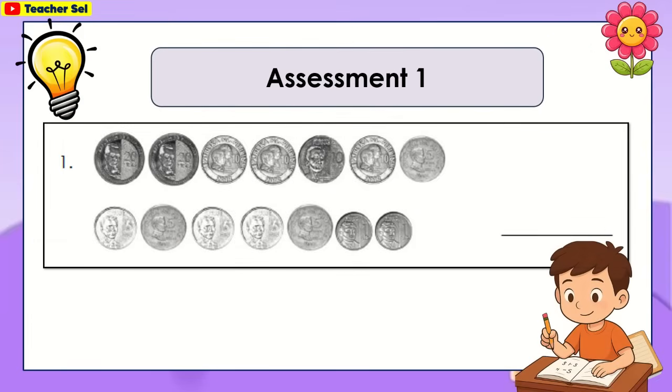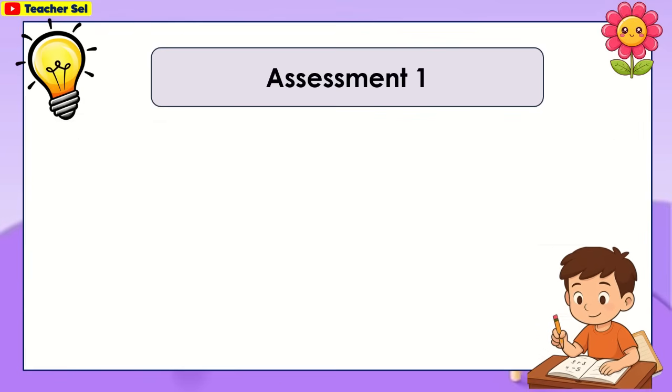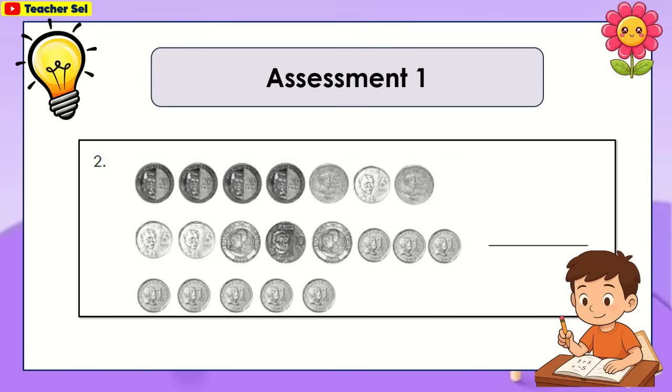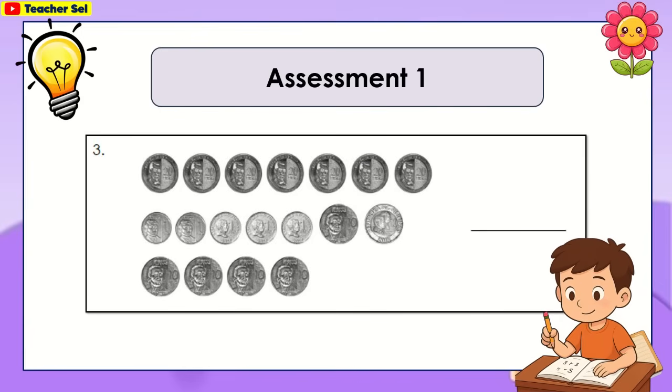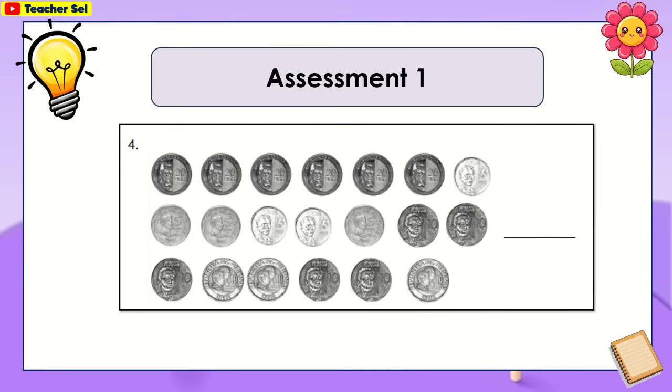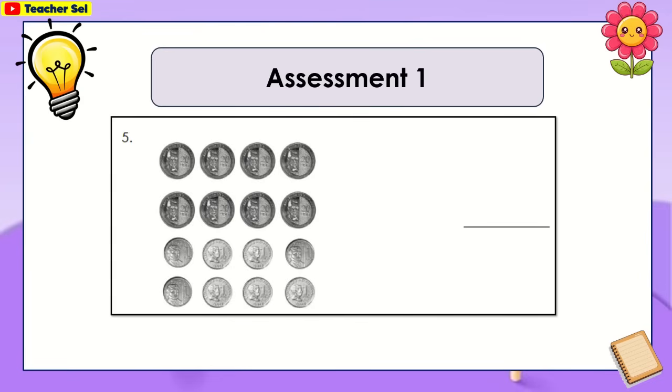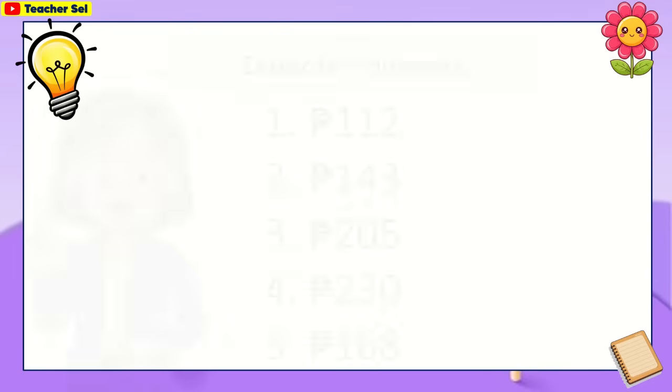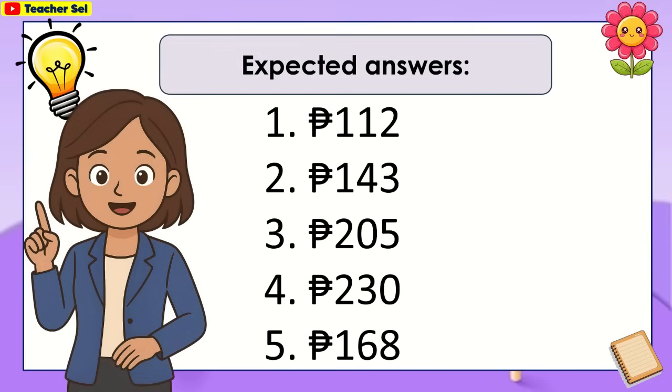For number 1, number 2, number 3, number 4, number 5, here are expected answers.